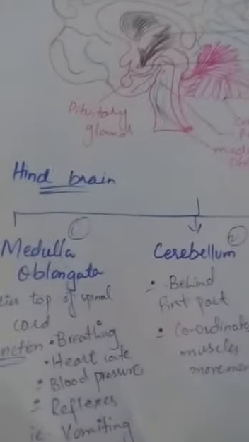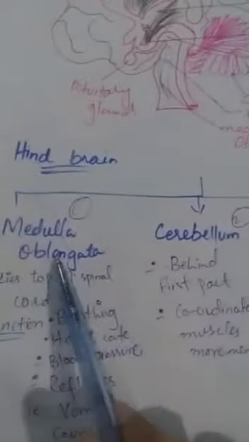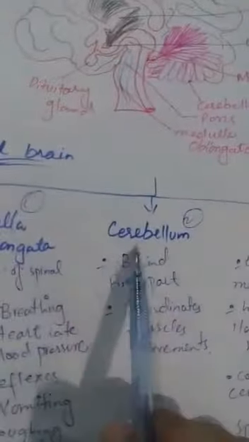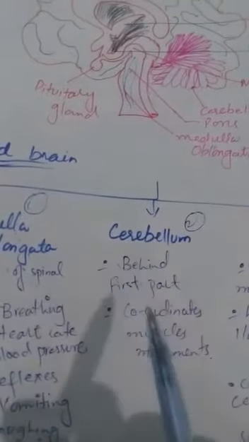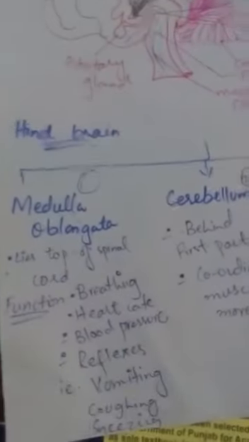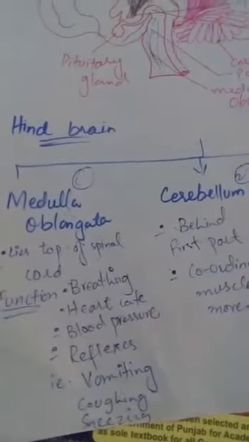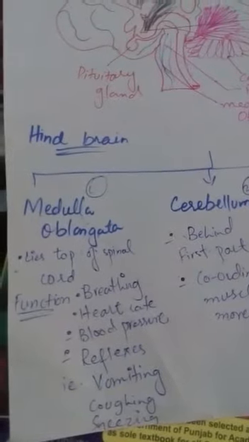Hindbrain is further divided into three parts: medulla oblongata, cerebellum and pons. Students, don't be confused between the cerebellum and cerebrum. Cerebrum is the part of the forebrain and cerebellum is the part of the hindbrain. Firstly, medulla oblongata. Medulla oblongata is present on the top of the spinal cord.